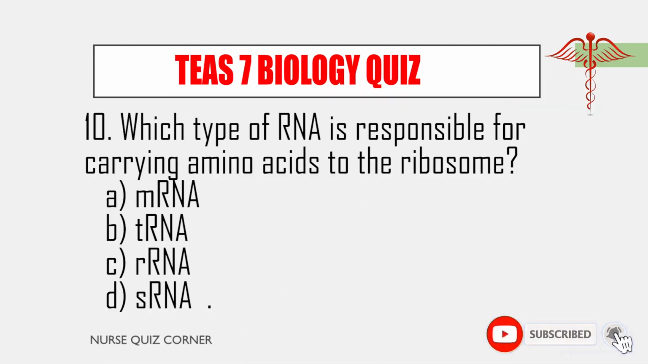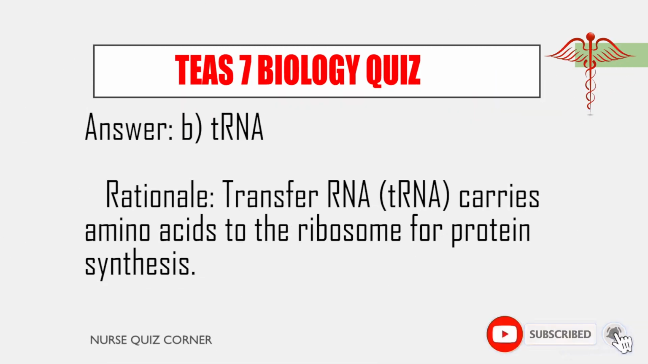10. Which type of RNA is responsible for carrying amino acids to the ribosome? A. mRNA. B. tRNA. C. rRNA. D. sRNA. Answer B. tRNA. Rationale. Transfer RNA, tRNA, carries amino acids to the ribosome for protein synthesis.